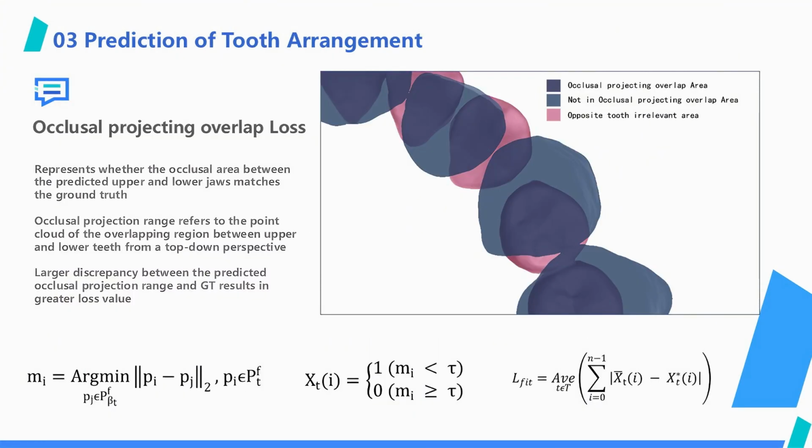This paper also proposes two loss functions for occlusion optimization and introduces the concept of occlusion projection range. In the top-down projection, the overlapping area between the upper and lower jaws is the occlusion projection range. The closer the shape and area of the occlusion projection range of the prediction result are to those of the ground truth, the more correct the upper and lower occlusion is.